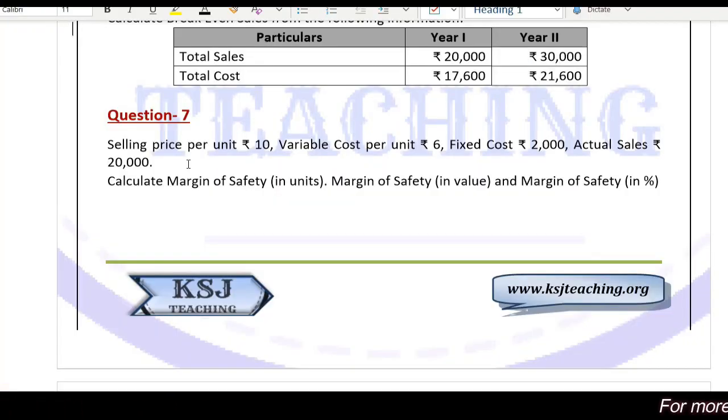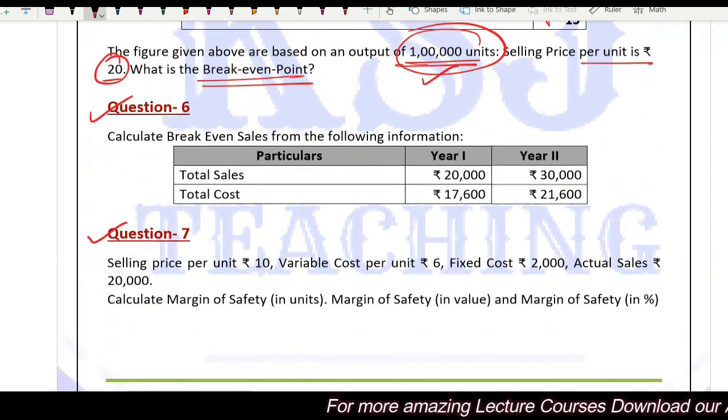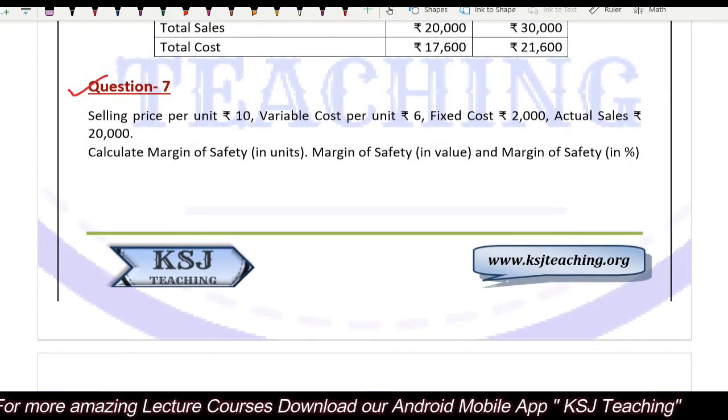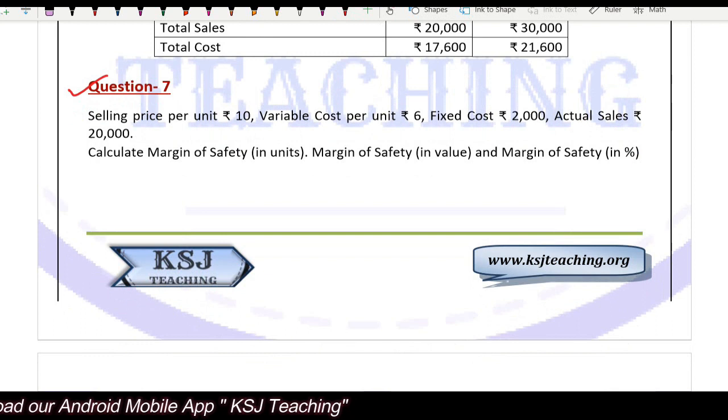Okay, let's do question number 7 now. That is on margin of safety. We have already done it in question number 6. Yes, sir. So question number 7: the selling price per unit is 10, variable cost is 6, fixed cost 2000, actual sales 20,000. Calculate the margin of safety in units, in value and in percentage.